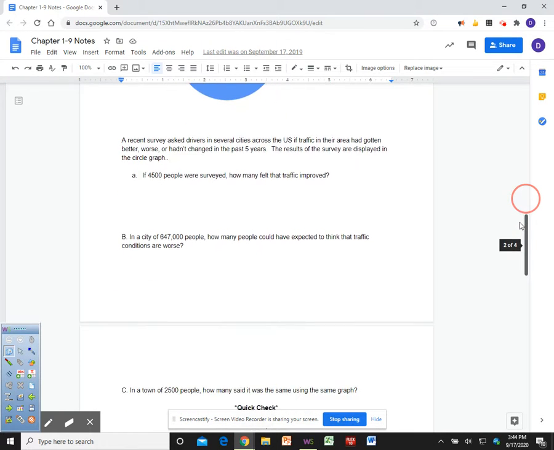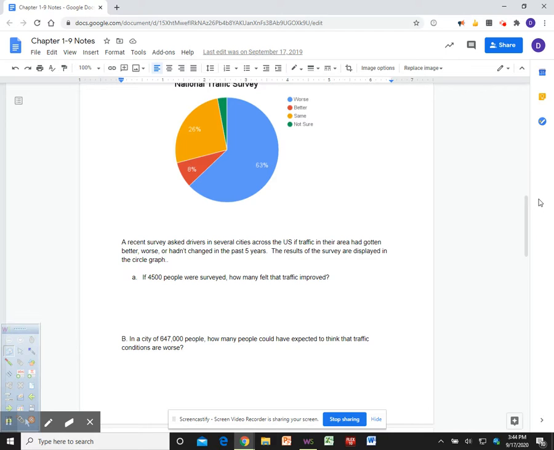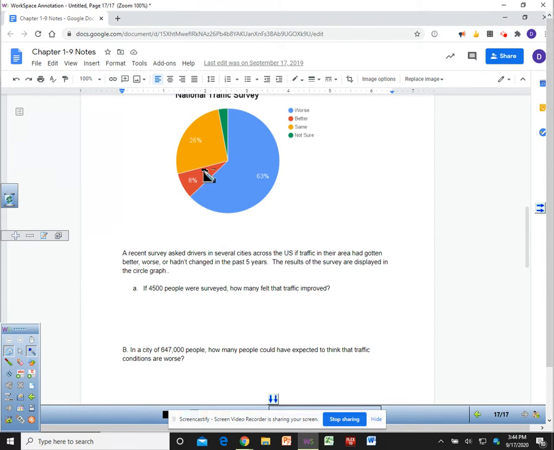So if we're looking at the questions that go with it: in a town of 4,500 people surveyed, how many felt traffic improved? Meaning, in a town of 4,500 people, 8% said it got better. So what you're going to do is take 8% times 4,500 people. Now with percents, remember, you have to put it as a decimal, so you move your decimal point twice. So that'd be 0.08 times 4,500, and you get 360 people said it was better.